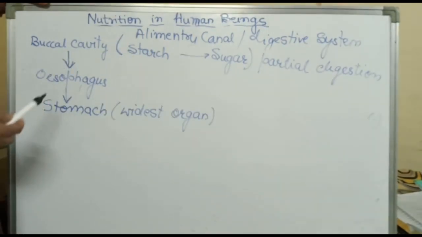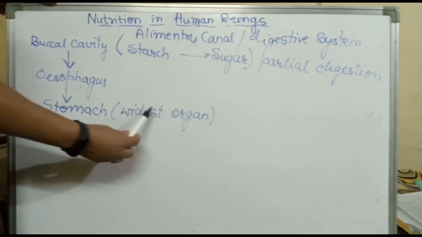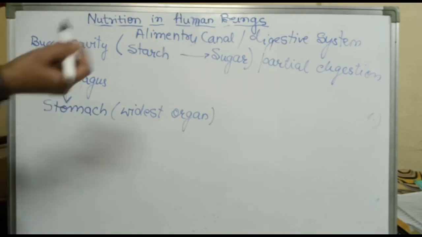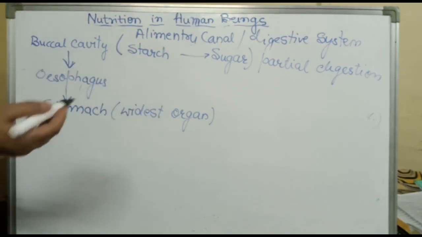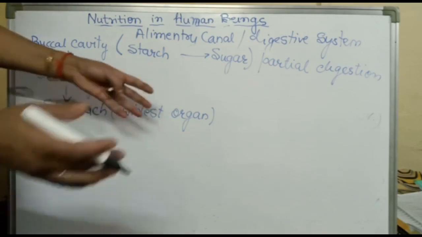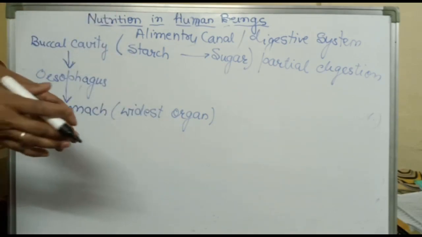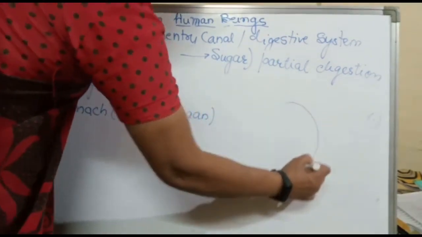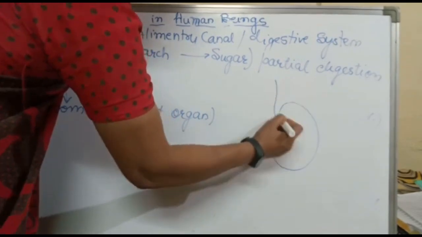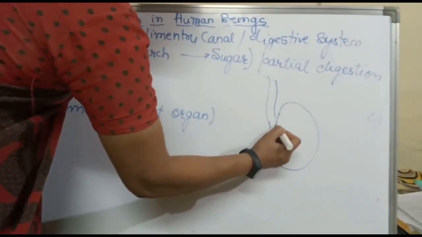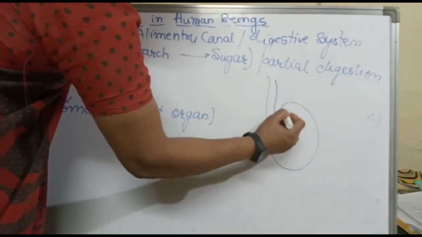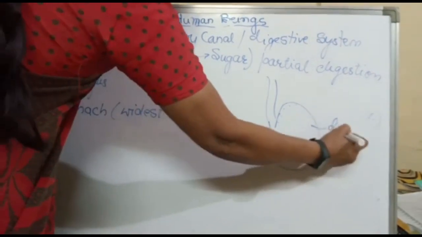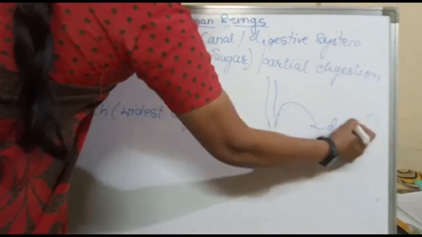Now, food reaches the stomach. It is the widest organ of our digestive system. Right? This organ expands when food enters it, just like a balloon. As the food enters the stomach, this organ starts expanding. The gastric glands are present in the walls of the stomach, like this. They release digestive juices.